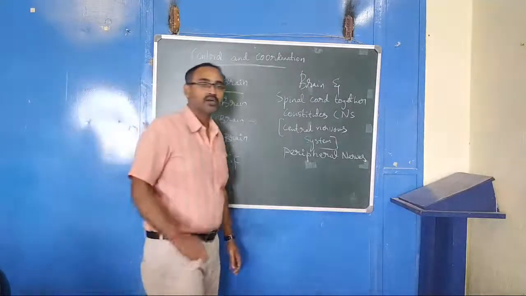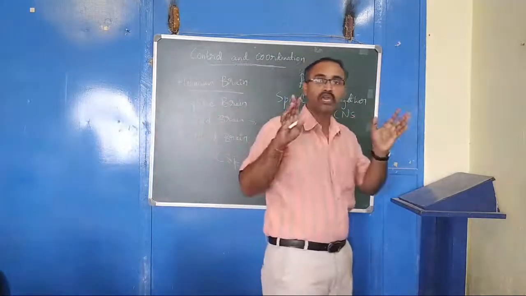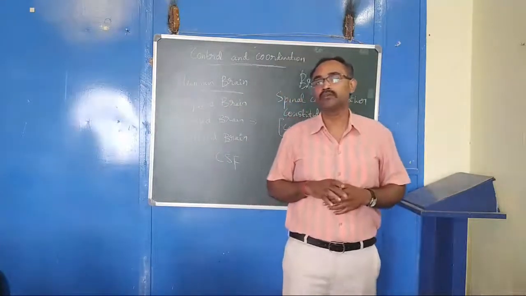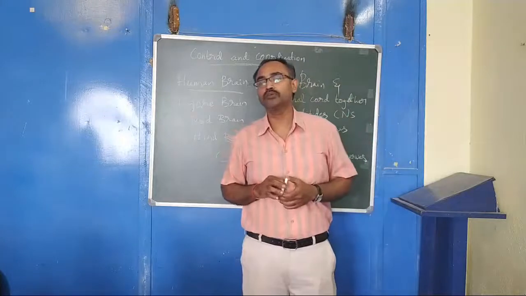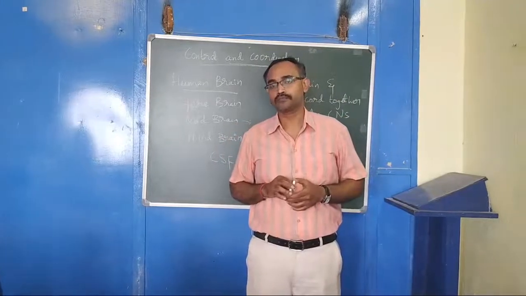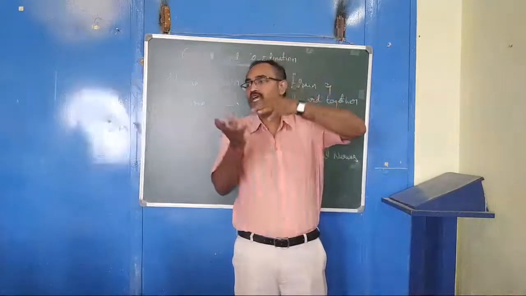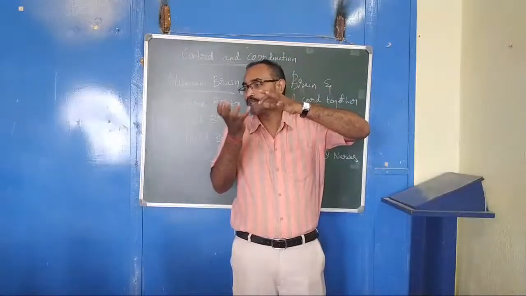So the skeletal system, anyhow you might have seen in movies or somewhere. The brain is placed inside the skull.